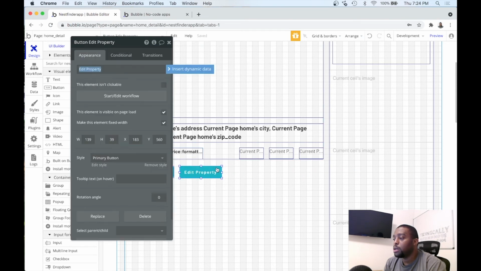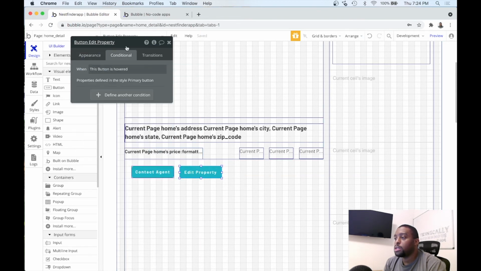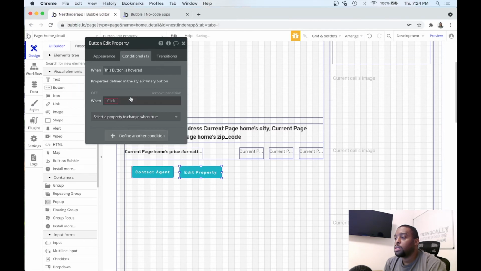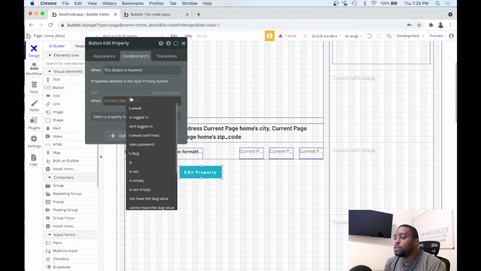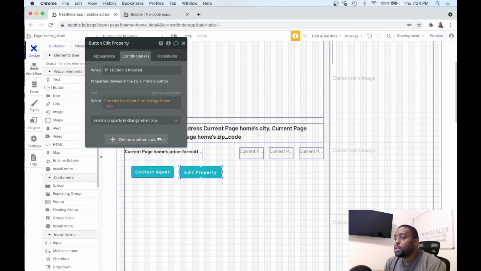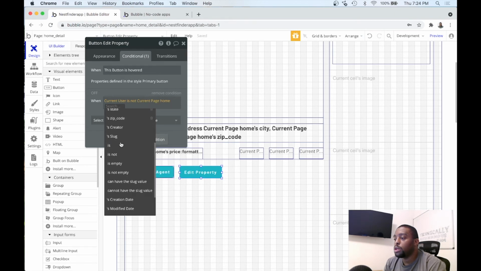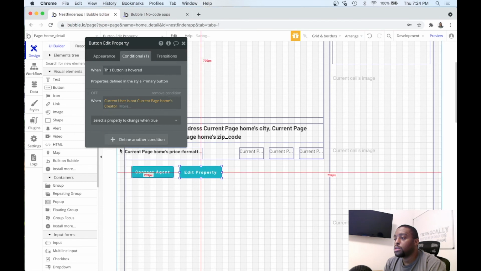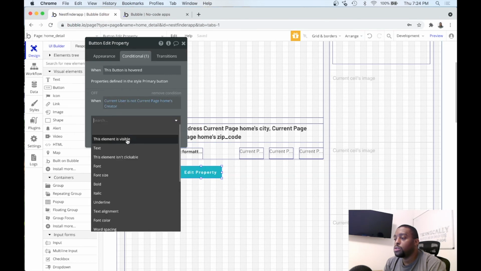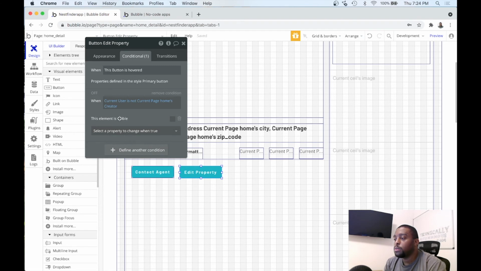So let's set a conditional here that says when the current user is not that particular home's creator, then we want to use this element is visible property, but we want to leave it unchecked. So if I'm not the logged in user that owns that home, then I should not see that edit property button. Let's go ahead and click preview.